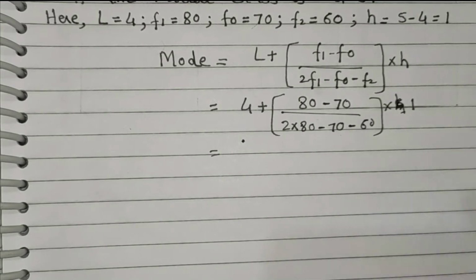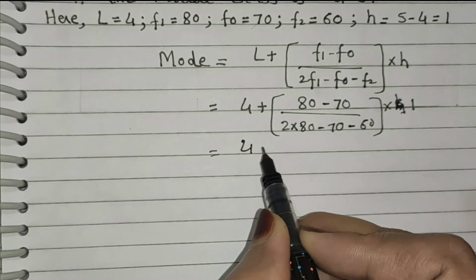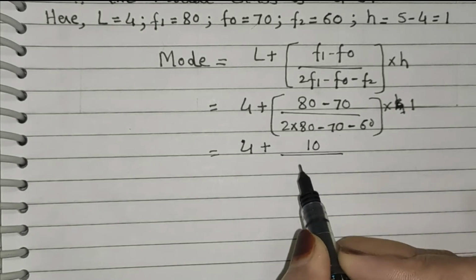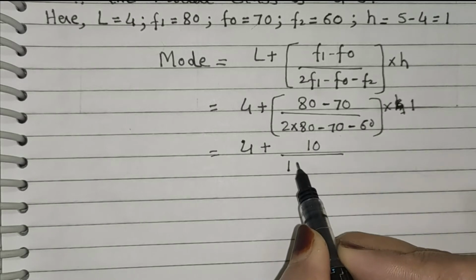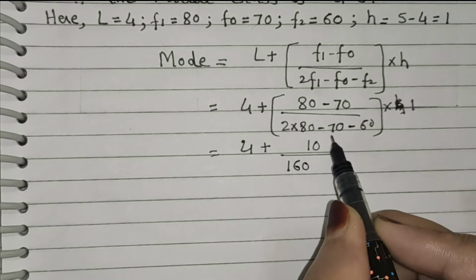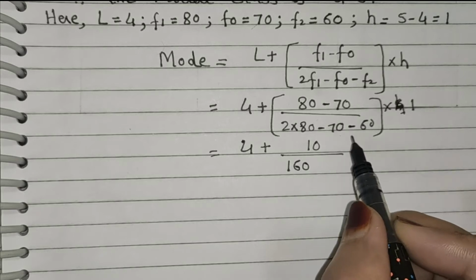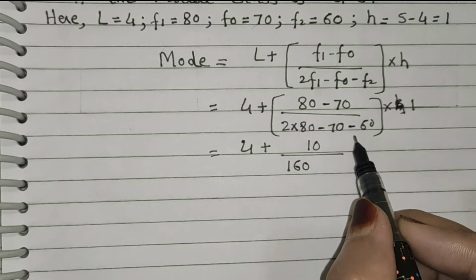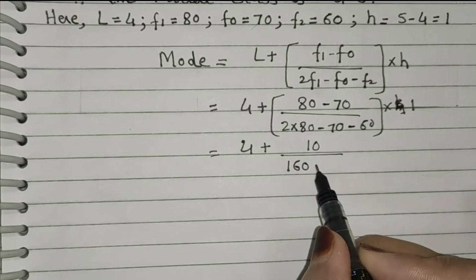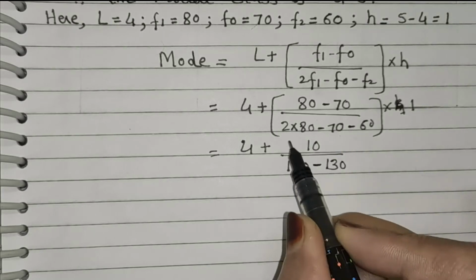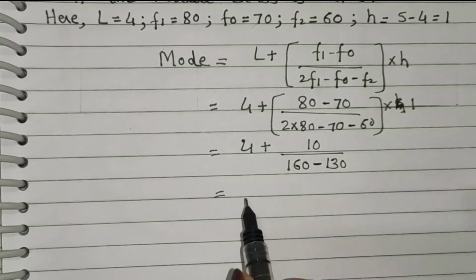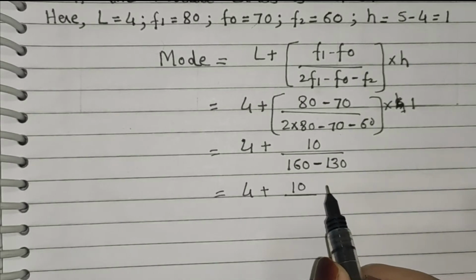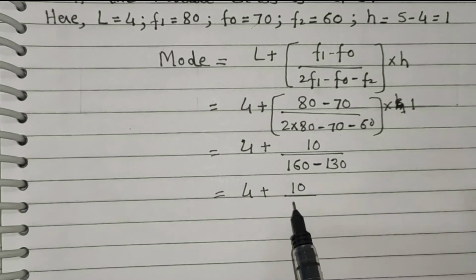Value of H is 1 here. 4 plus 80 minus 70 we get 10, upon 2 into 80 is 160. Now both numbers are negative here. Therefore add these two numbers, 70 plus 60 we get 130 with negative sign, minus 130, into 1. 4 plus 10 upon now 160 minus 130 we get here 30.